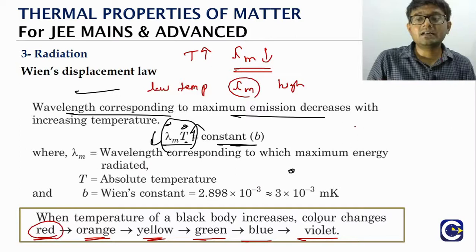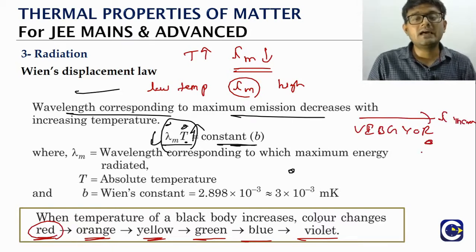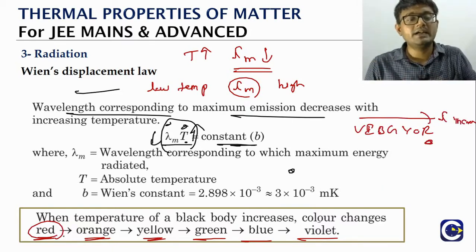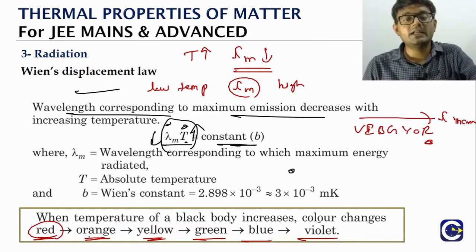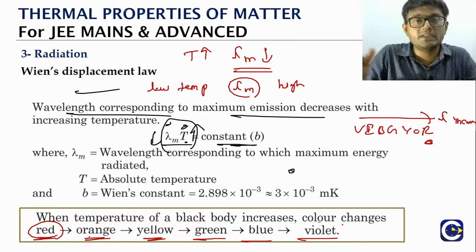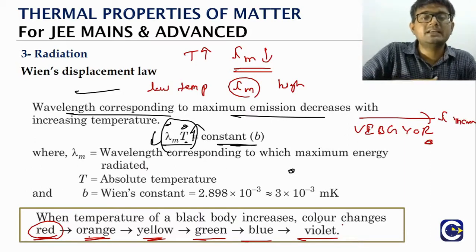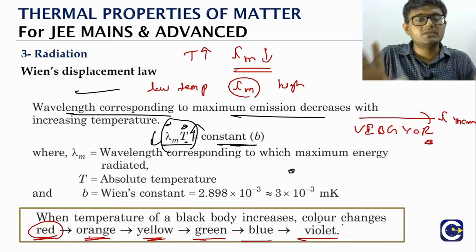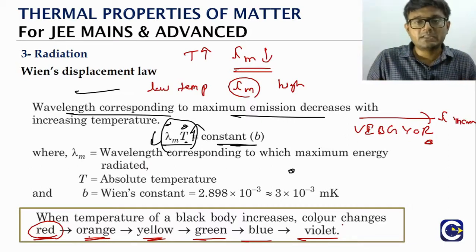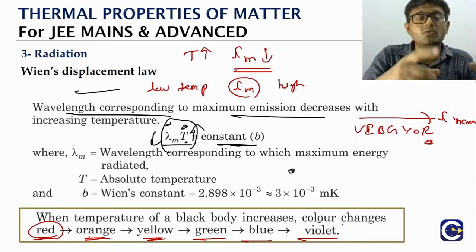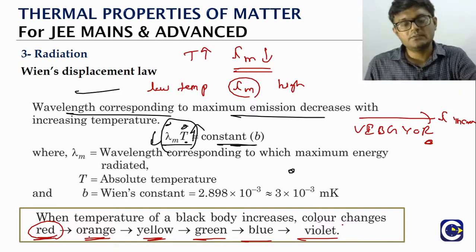What is the order? VIBGYOR, right? The wavelength will be what? Increasing. So highest lambda will be for red. So initially we'll have red, then slowly we'll turn into orange, then yellow. Finally we'll go where? Violet. This is what we can see with our naked eye. Okay, so why is it happening? Because as the temperature is increasing, lambda value decreases. This is one more observation that we do, and that's also relating to the application of Wien's displacement law.